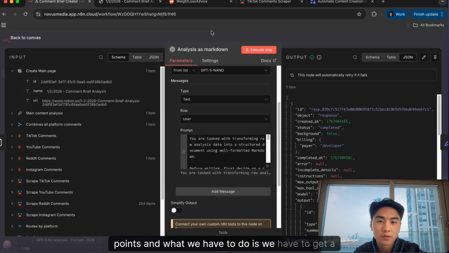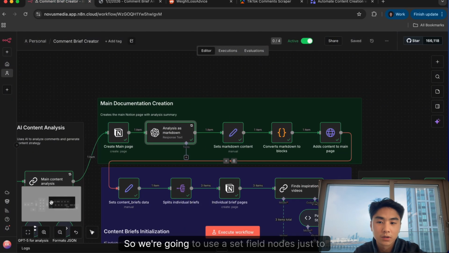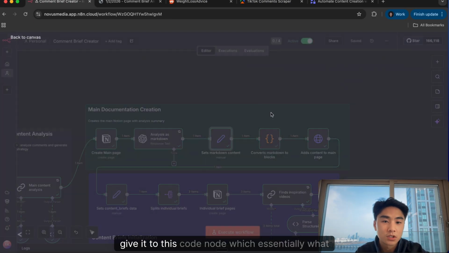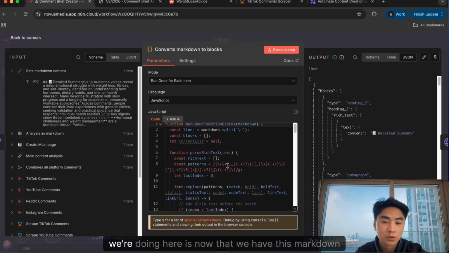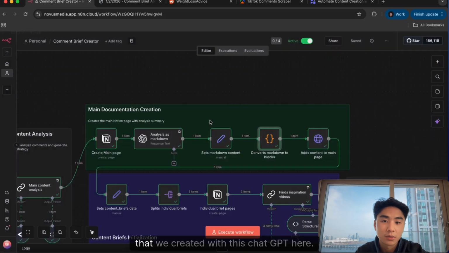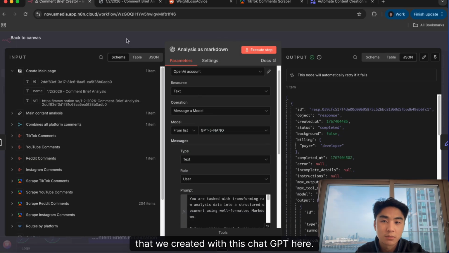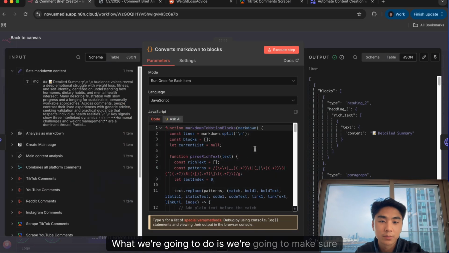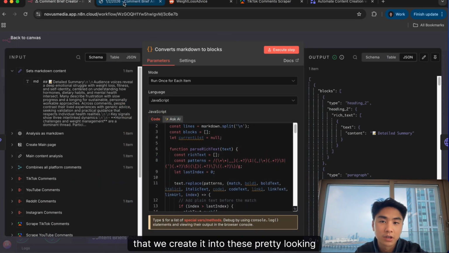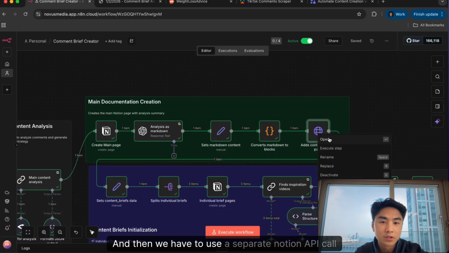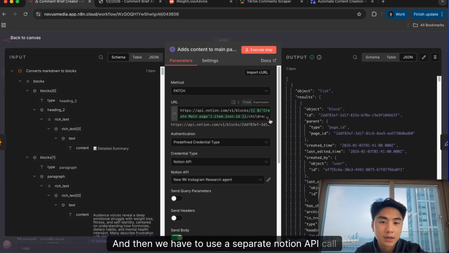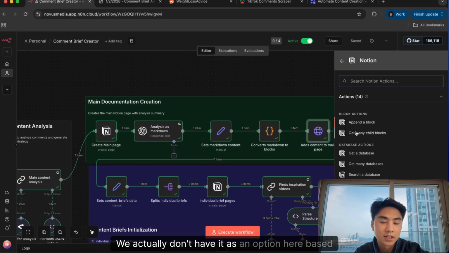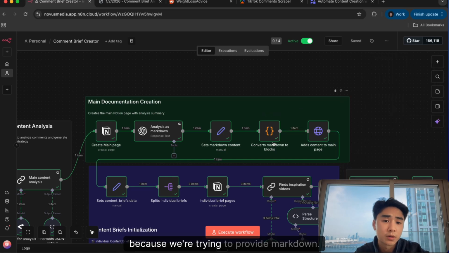And what we have to do is get a little creative with it. So we're going to use a set field node just to make sure that it can be nice and clean when we give it to this code node. Essentially, now that we have this markdown that we created with this ChatGPT here, markdown is just a form of how you format the text, we're going to create it into these pretty looking blocks. And then we have to use a separate Notion API call here because we don't have it as an option here, because we're trying to provide markdown.